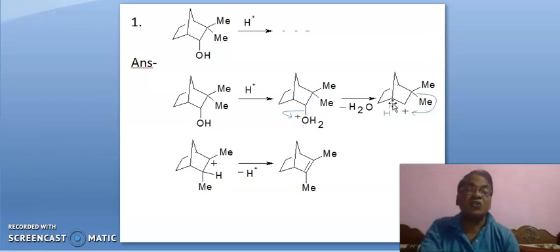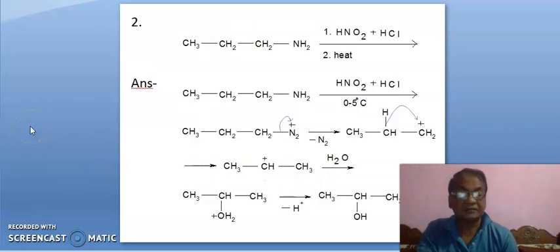If it is so, this carbon must be sp2 hybridized, and in the case of sp2 hybridization, the system around this carbon should be planar, but it is a bridge. How can it be planar? So this hydrogen cannot come here, and ultimately this methyl will shift from here to here. It is a 1,2 shift of methyl, leading to this positive charge here. Now this hydrogen will be eliminated as proton, leading to a pi bond here.